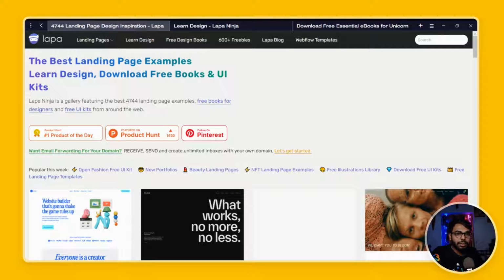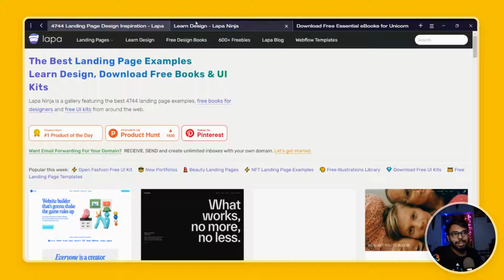So here we are at Lapa.ninja today. Okay, so kind of a different name for this website, Lapa.ninja. Now the thing is, when you land on it, it says the best landing page examples, learn design, download free ebooks and UI kits. That's like too much over here that they shouldn't have done, but I don't know why.